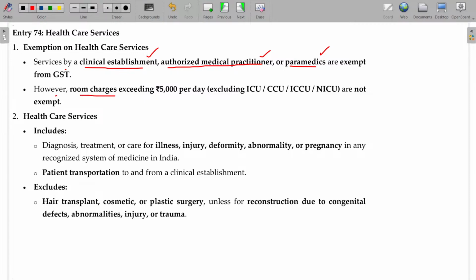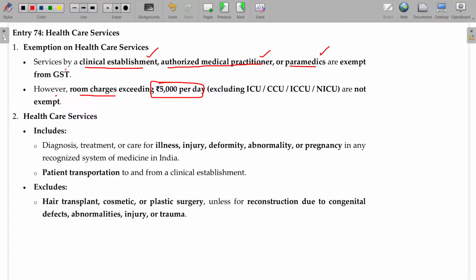However, room charges exceeding 5,000 per day, these types of questions you may be expected. The room charges you are paying for the ICU, CCU, ICCU, these things, right? Intensive care and critical care units. So these are the cases. Leave that. Other than that, for any general ward, if the room rent is more than 5,000, then GST is applicable. Less than that, GST is not applicable.